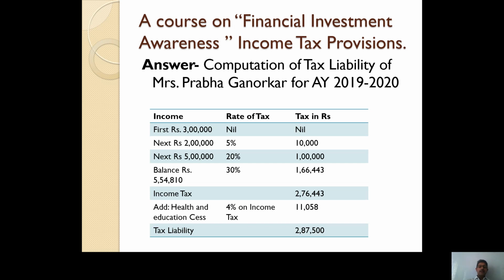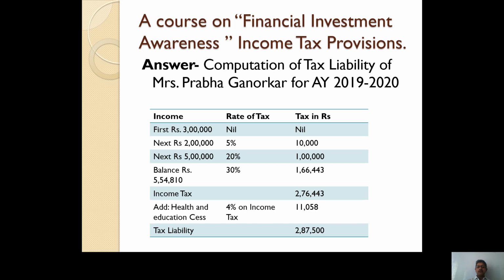Now here, as Mrs. Prabha Ganurkar's income does not exceed rupees 50 lakh and does not exceed rupees 1 crore, obviously the additional surcharge at the rate of 10% or 15% is not applicable in this case. But the 4% health and education cess is mandatory, compulsory for all assessees. So 4% of what? 4% of income tax, whatever income tax we have calculated using the slab.